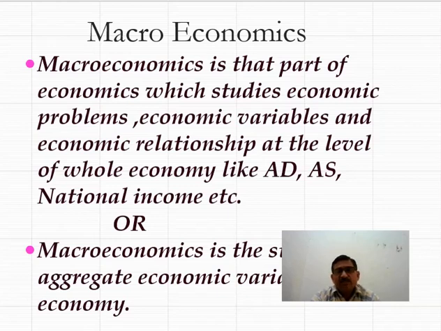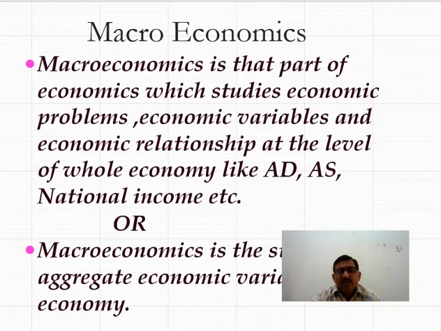The first line is: macroeconomics is that part of economics. It means macroeconomics is a part of economics. As I am telling you, micro is another part of economics. So macro is a separate branch of economics which studies, what does it study? It studies economic problems. What are economic problems? In class 11th you have studied that the problems which arise due to scarcity of resources are known as economic problems. Now the next word is economic variables.